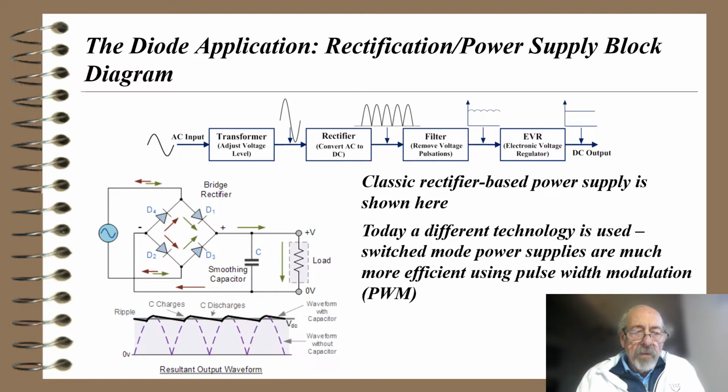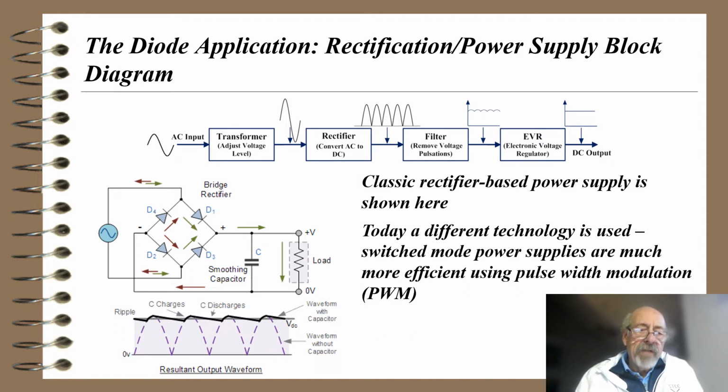The schematic is shown down below on the left-hand side, and here you see the AC signal is applied. Remember our bridge rectifier, the AC signal is applied to the AC inputs, and the plus and minus are taken off, and there's a smoothing capacitor, we call it a filter capacitor, and a load. This resultant output waveform is shown down below, where you see the dotted lines are the pulsing DC.